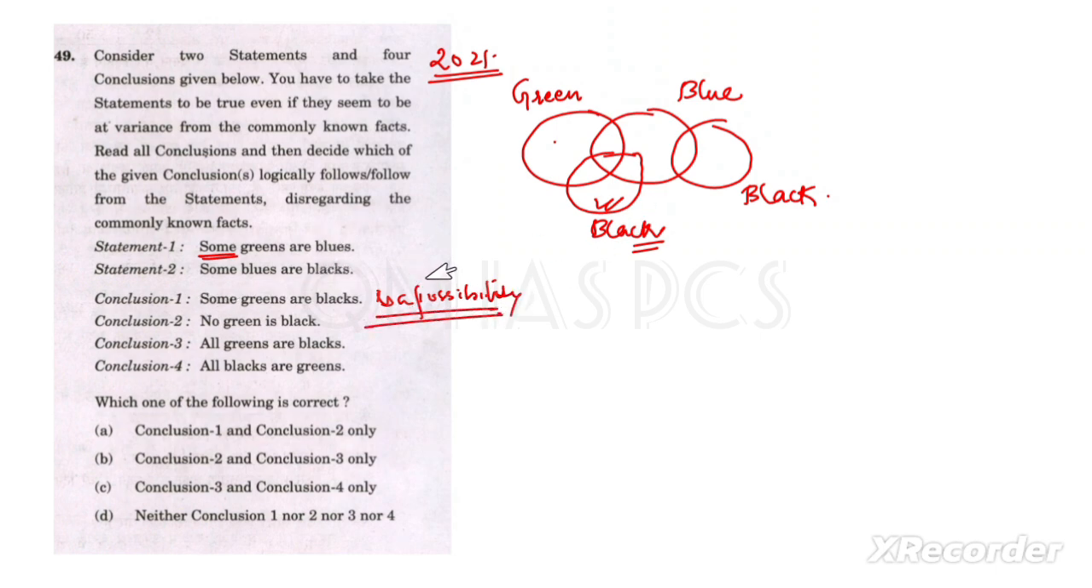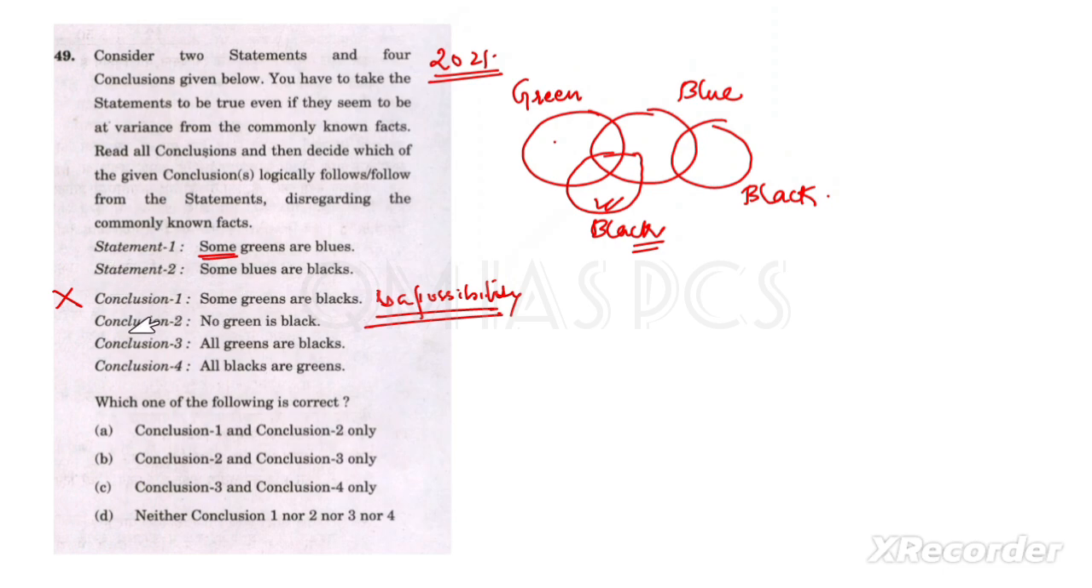But it is not asking about the possibility. They are just asking, from all the possibilities, whatever diagrams you make, whether this is correct or not. Some greens are black, so we can say no, it is not correct. From all the possible diagrams, it is not possible everywhere. In this diagram it is possible, but in this diagram it is not possible. That's why we can say conclusion 1 is not falling.